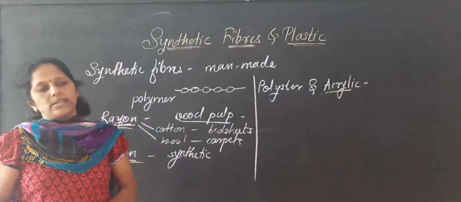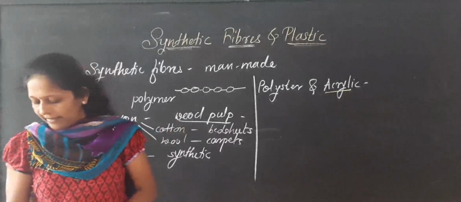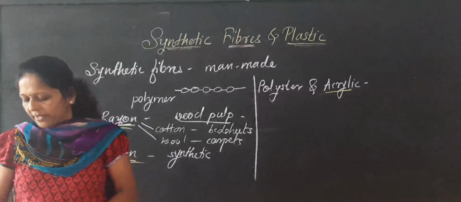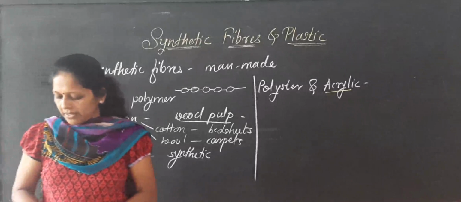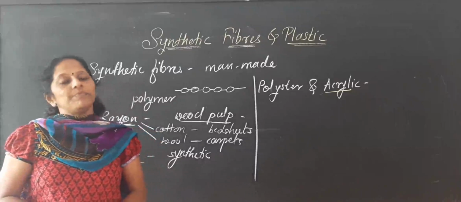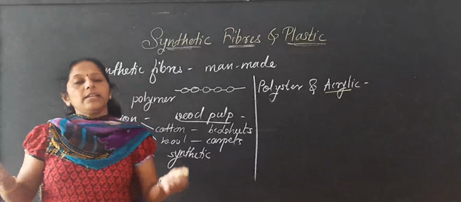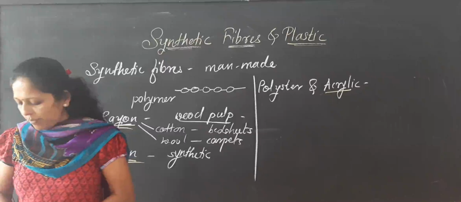Next one, characteristics of synthetic fibers. Which characteristics are there in synthetic fibers? Imagine that it is a rainy day. What kind of umbrella do you use? It possesses characteristics that make it a popular dress material. As you know, an umbrella does not get wet, and it will dry immediately. Yes, it has characteristics that make them popular dress materials.